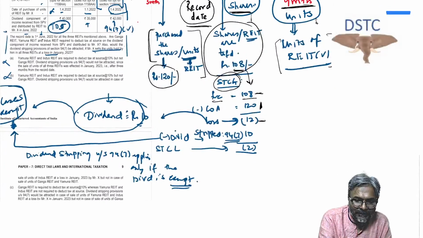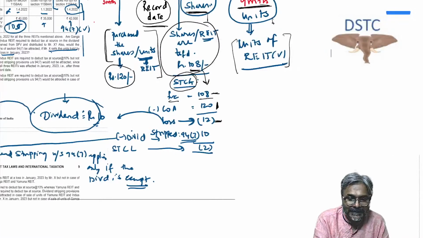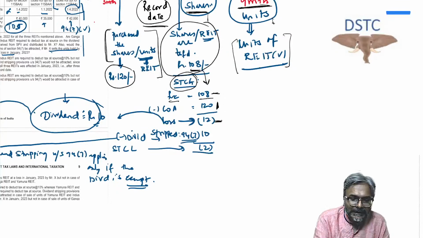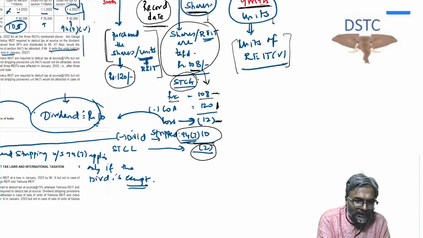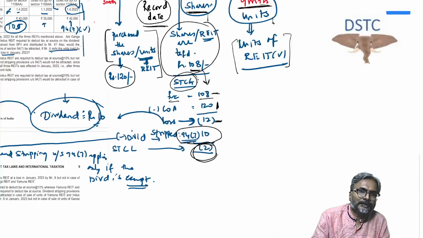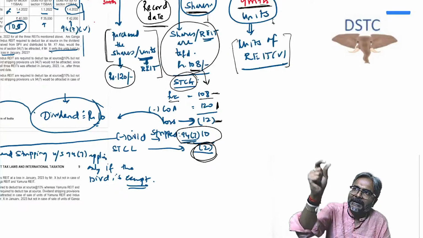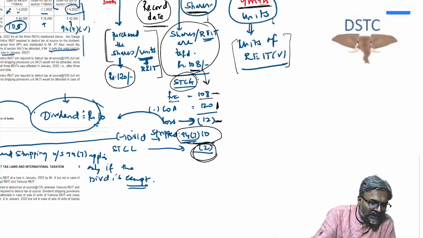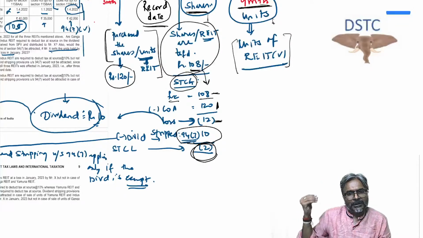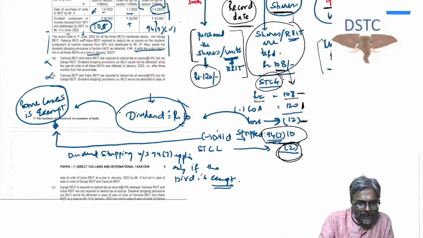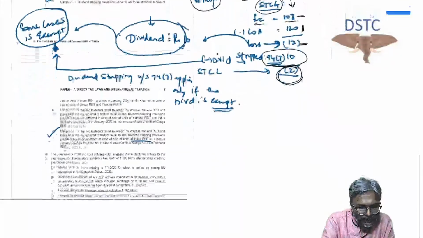So what happens in this case, students? The dividend will be stripped. Now please understand, the dividend portion will be stripped, and finally what is the short-term capital loss? The short-term capital loss is 2. So the portion of the dividend in that loss will be stripped. Strip means removed, and the final short-term capital loss would be 2. So this is what this particular question, students, was all about.